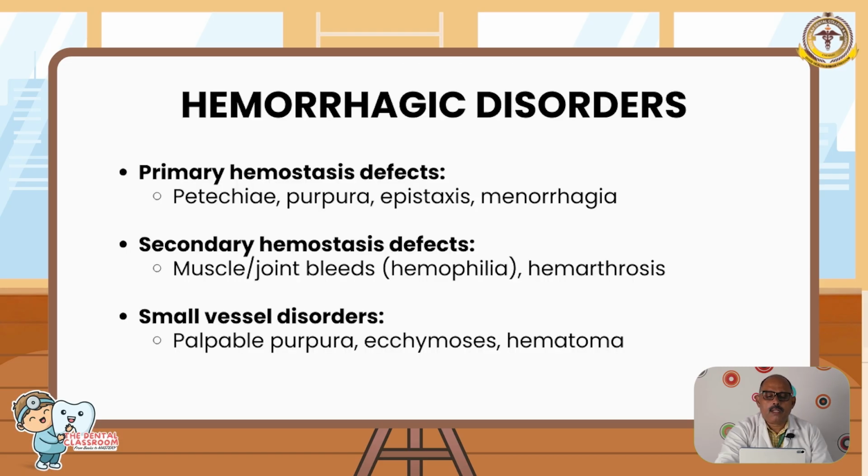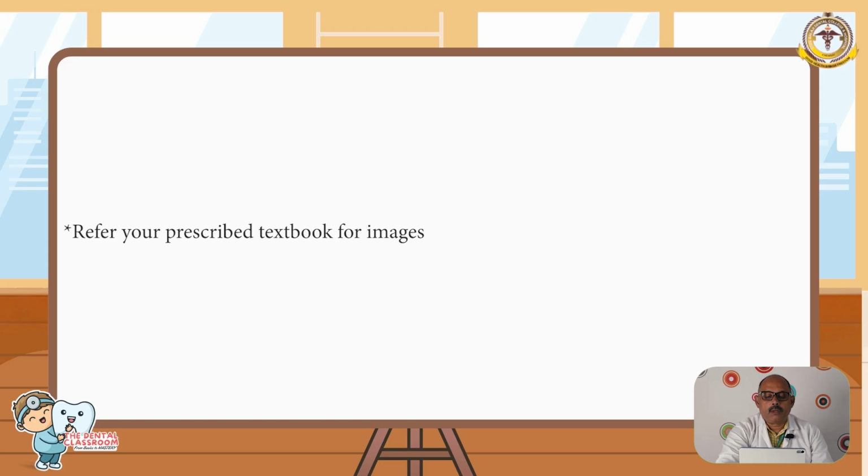So what are the hemorrhagic disorders? There can be bleeding occurring from the vessel walls, platelets or coagulation factors. Primary hemostasis defects can be petechiae, purpura, epistaxis or menorrhagia. Secondary can be a muscle or joint bleed, or there can be small vessel disorders like palpable purpura, ecchymosis or hematoma. This is a pictorial diagram of a hematoma or small petechial purpura.